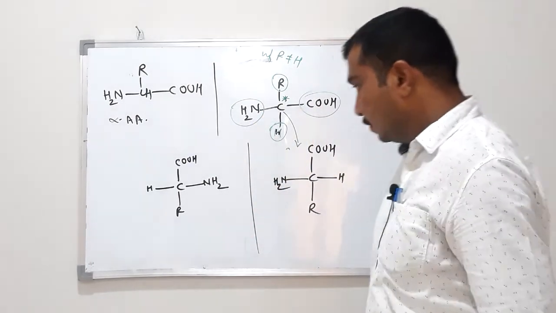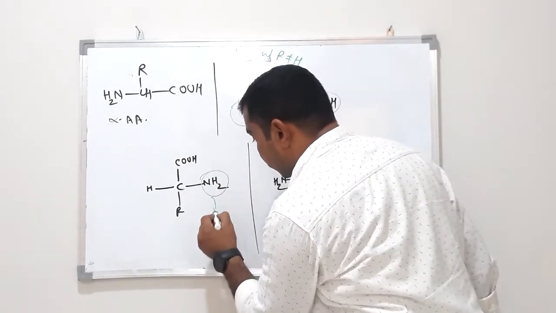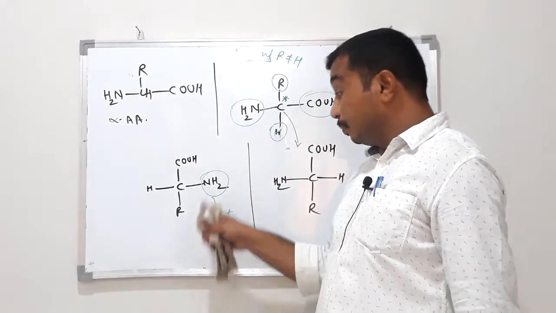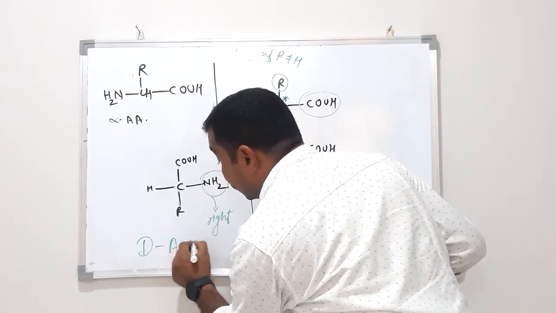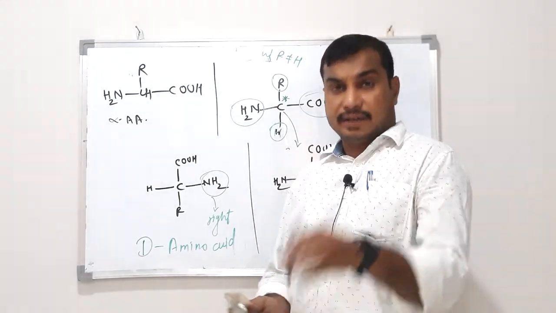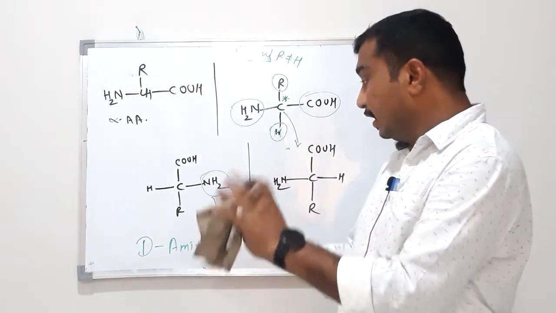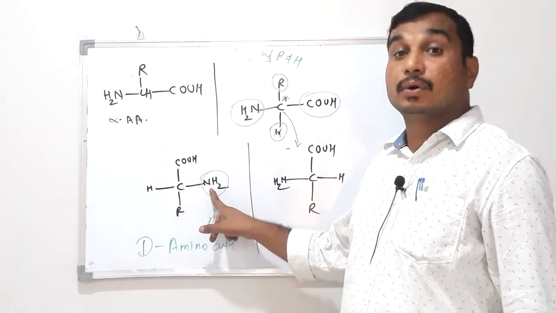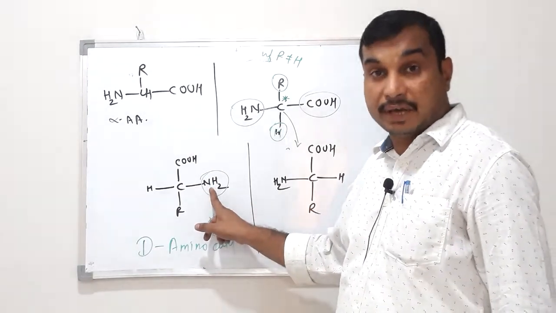In this structure the amino group is present on the right side. In Fischer projection formula, if the amino group is present on the right side, then it is called D amino acid. Capital D, just like D and L nomenclature in carbohydrates, D sugar, L sugar. In sugar it was the OH group. Now in amino acid, instead of OH we consider the amino group NH2.